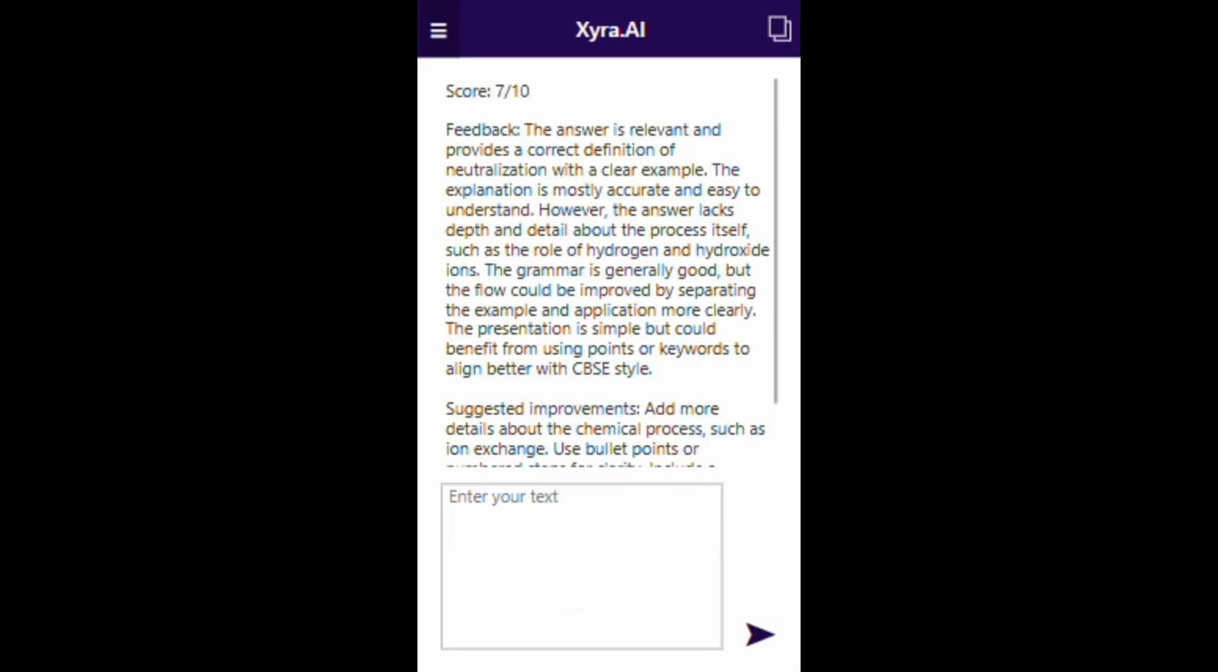The answer analyzer gives this answer 7 out of 10, and suggests adding the chemical equation for better marks. It's a bit strict, but that's the point. There's always room for improvement.